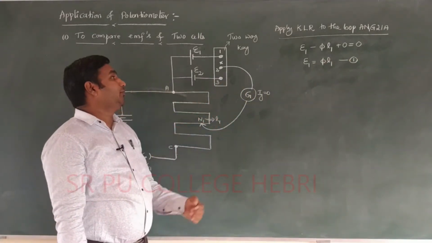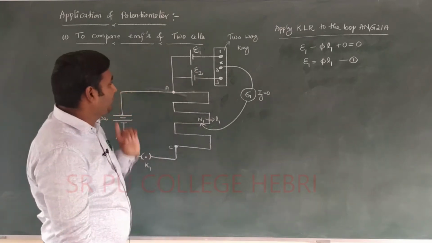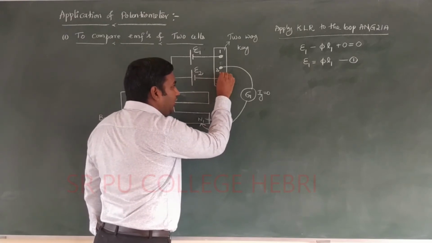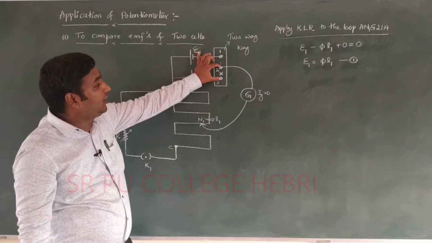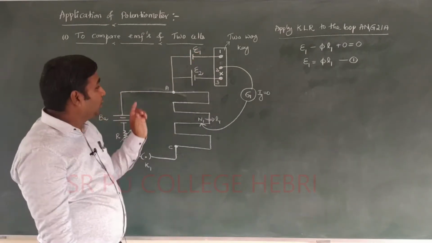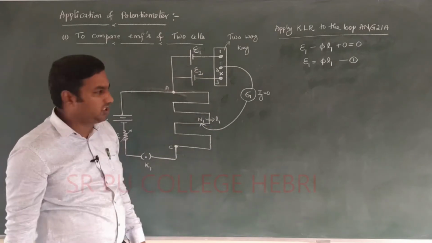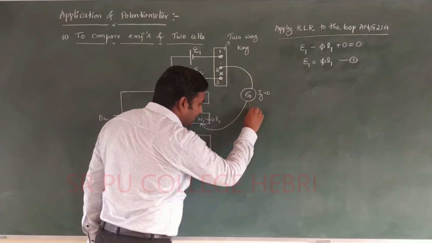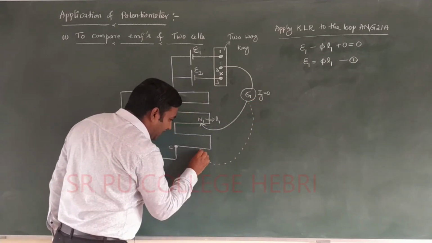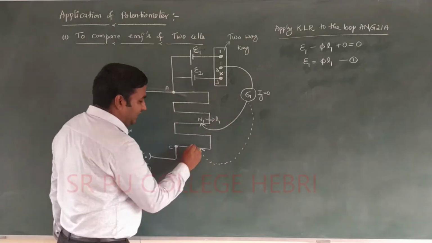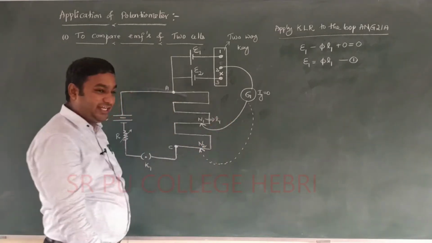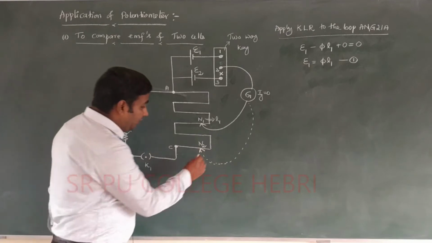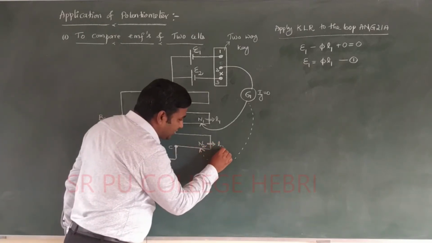Similarly, you have to think about a second cell E2. Remove this key and switch on the key between 2 and 3. If I fix the middle knob, automatically cell E2 starts working now. Now again we get a balancing length, the second balancing length, somewhere here. This particular point I call N2. Here the balancing length is AN2, providing a balancing length equal to L2.